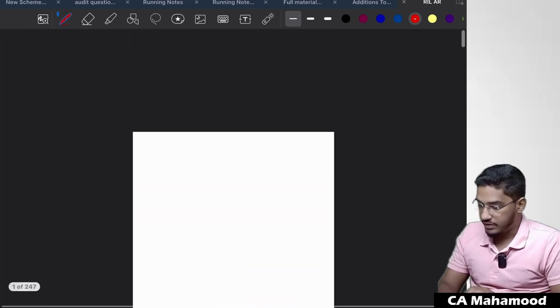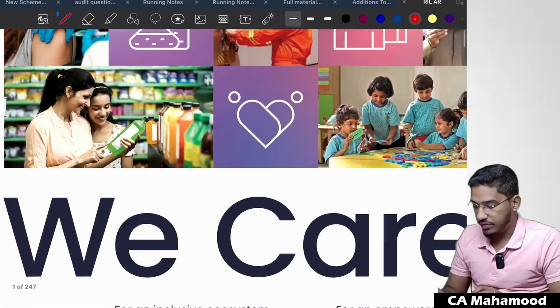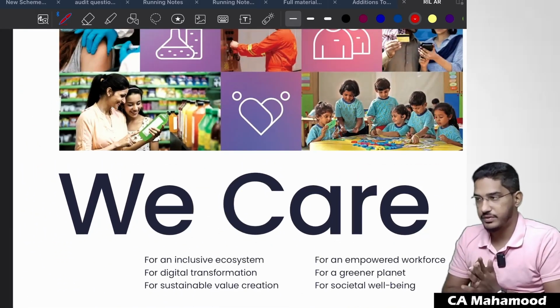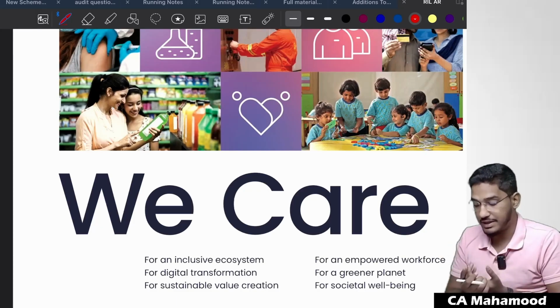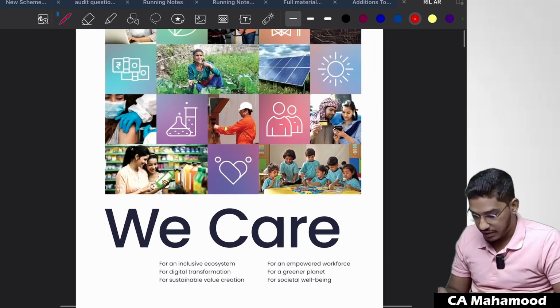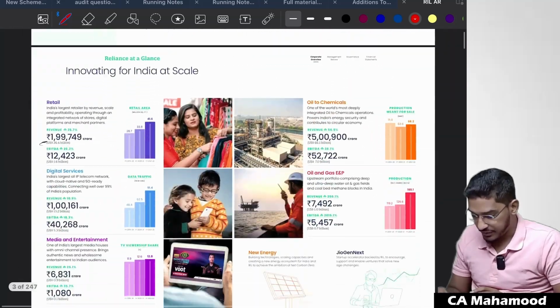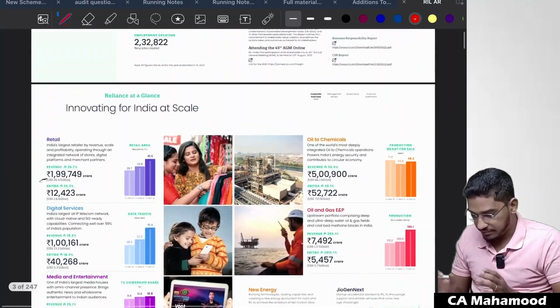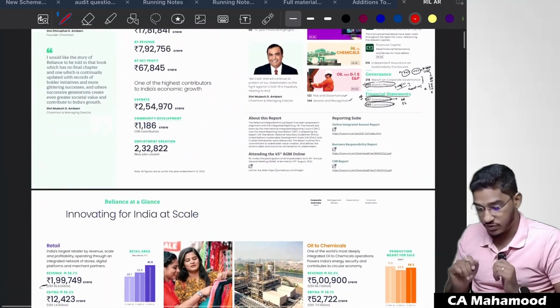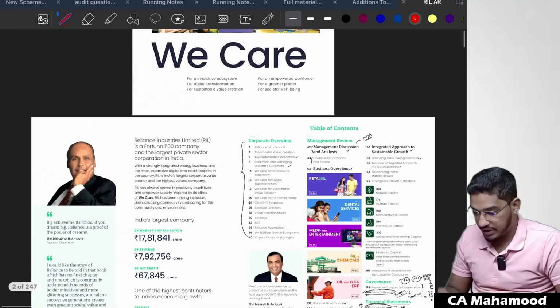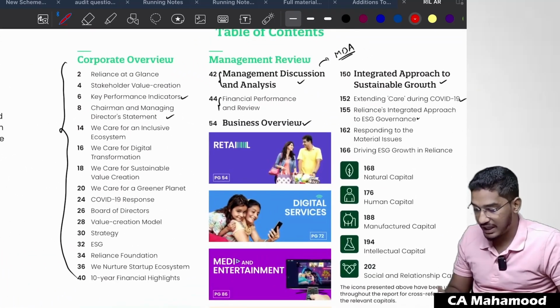Yes. So if you see here, this is the annual report of Reliance Industries Limited. If you see here, how many pages are there? This is 247 pages, they say, but here the pages are a bit different. Two pages combined they will count as one in the soft copy. But let me take you through it. So this is the entire annual report.